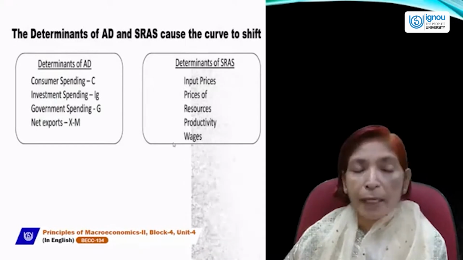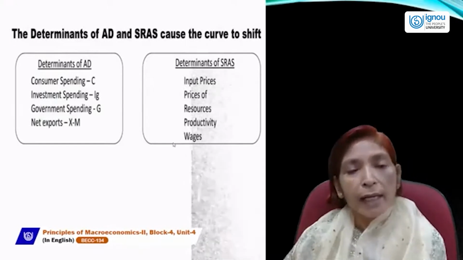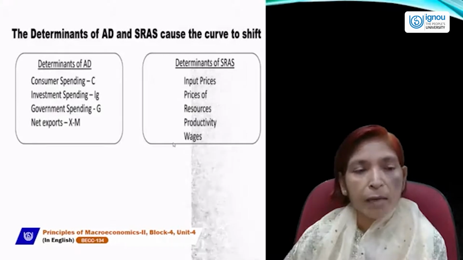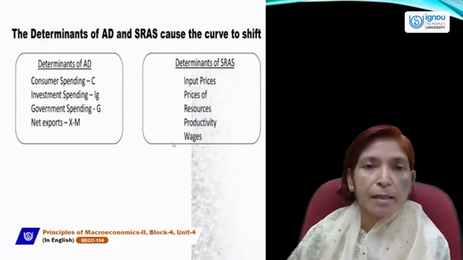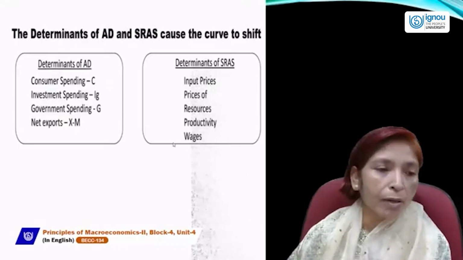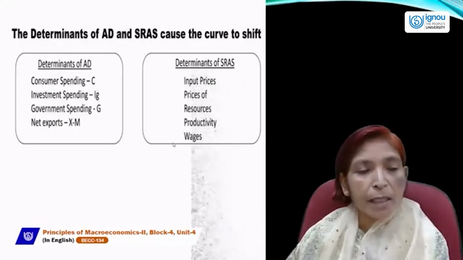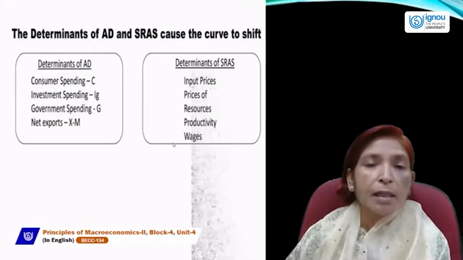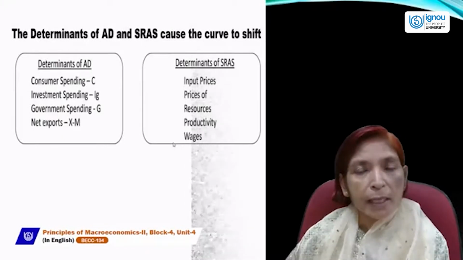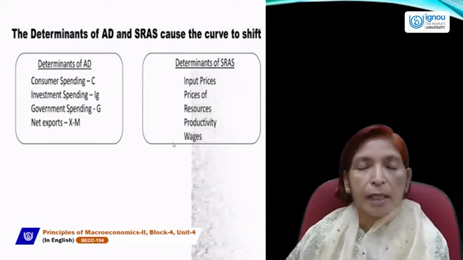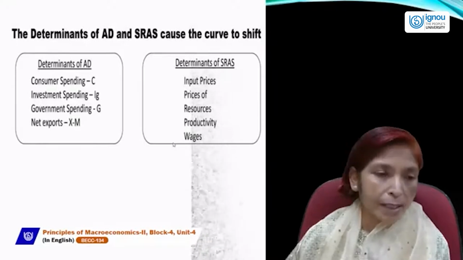So, consumer spending also affects aggregate demand. If consumer is spending more, then aggregate demand will increase. If consumer spending is less, then aggregate demand will fall. If investment expenditure is increasing, then aggregate demand will also increase, and if investment expenditure is falling, then the aggregate demand curve will shift to the left hand side.